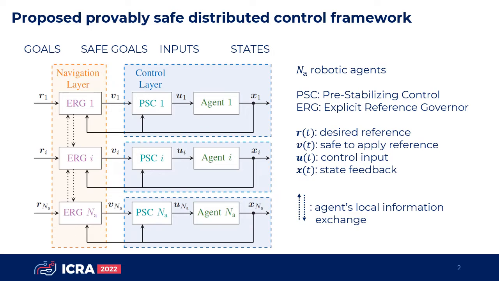In the proposed framework, the control layer pre-stabilizes each robot with a state feedback law that does not account for safety constraints. In the navigation layer, each agent runs a local explicit reference governor, ERG, that ensures safety constraints by transforming the desired goal into a safe goal applied to the pre-stabilized system. This layer relies on the parallel exchange of information between agents in the local neighborhood.